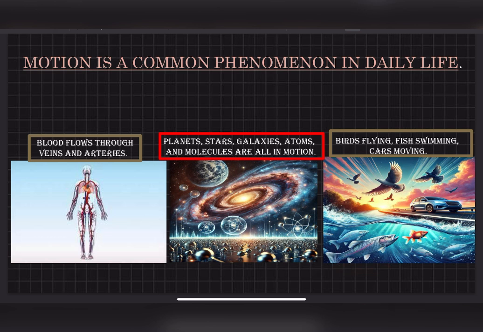What else? You know that blood is moving in our body, right? Blood is moving through our veins and arteries. So blood is having motion. What else? The earth is rotating around the sun, right? The earth is moving in the galaxy. That is motion.